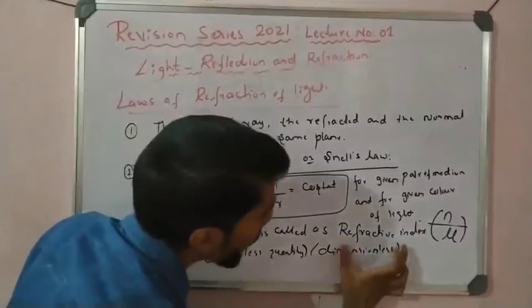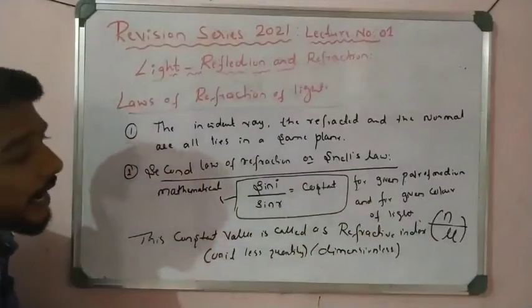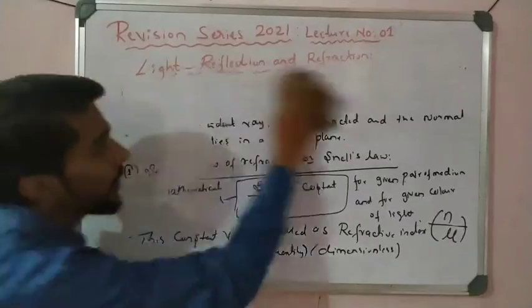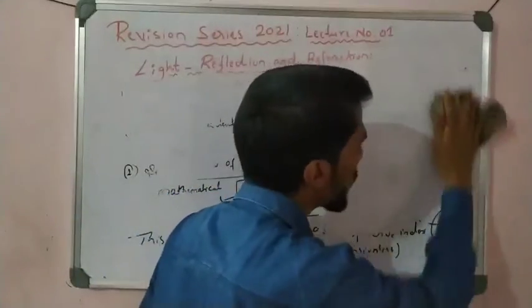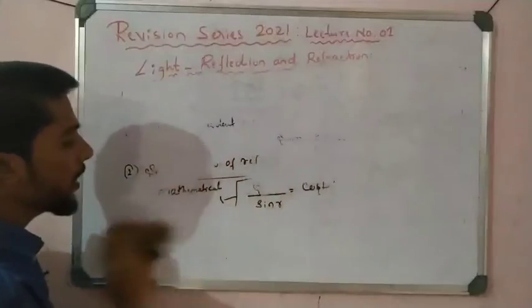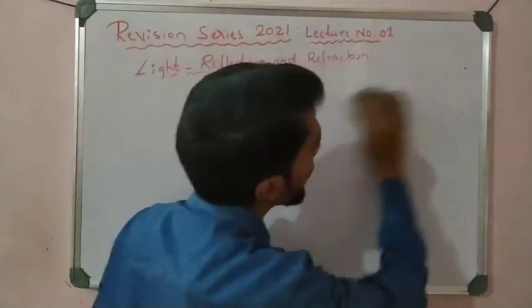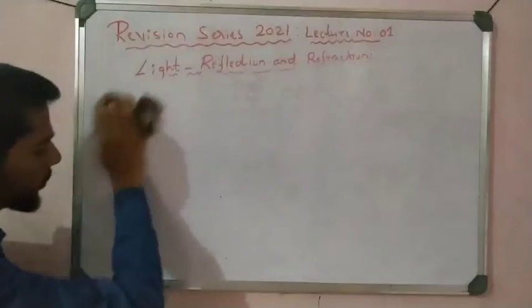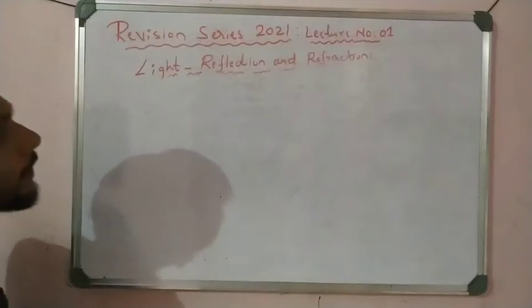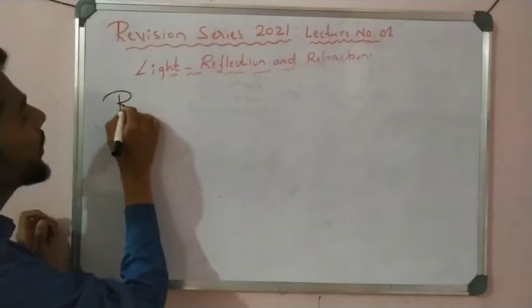Now we get a very important definition about refractive index. Again, that is a very important concept, students. On this Snell's law we can solve different examples later. Let us first see all the definitions and concepts, and then we will come to the previous year or important questions. See here, refractive index.